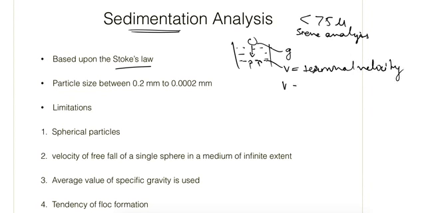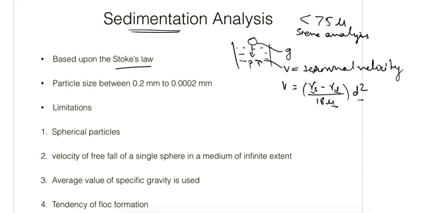And this terminal velocity according to Stokes law is given as (gamma s minus gamma l) divided by 18 mu, into d square. Here gamma s is the unit weight of the soil solids, gamma l is the unit weight of the medium, mu is the dynamic viscosity of the medium, and d is the particle size or the size of this sphere.